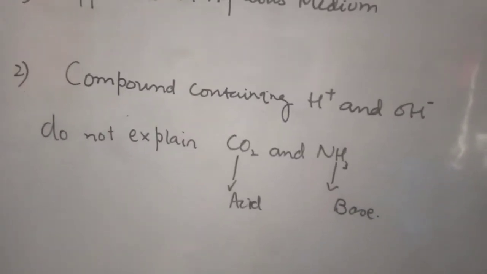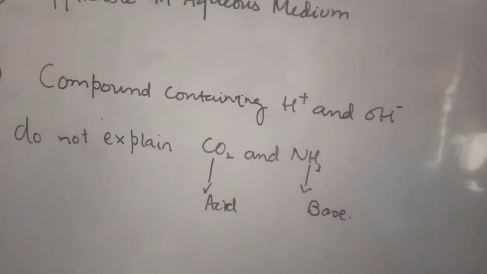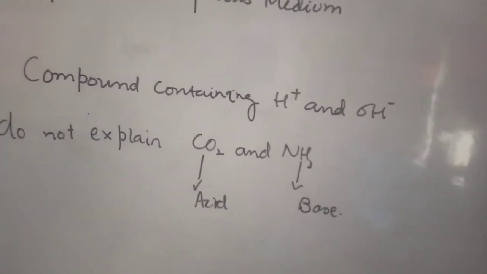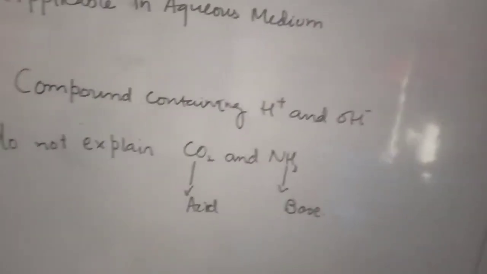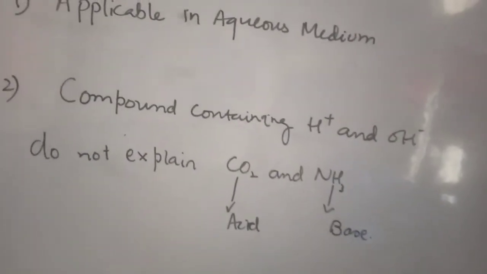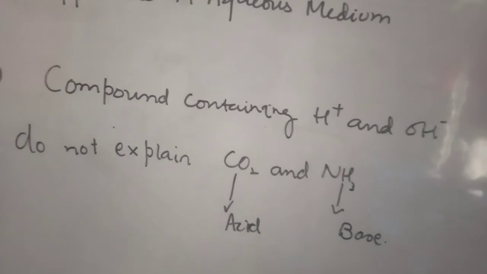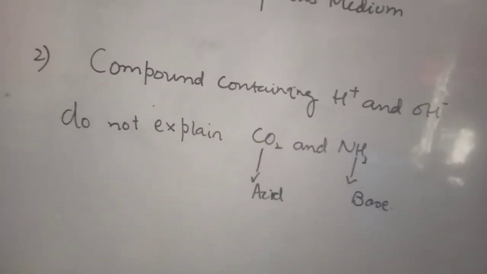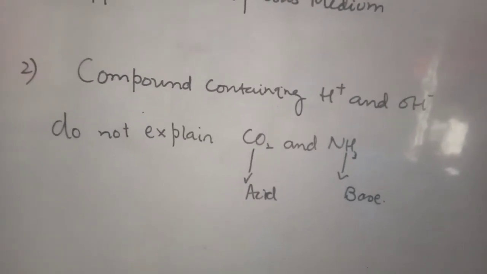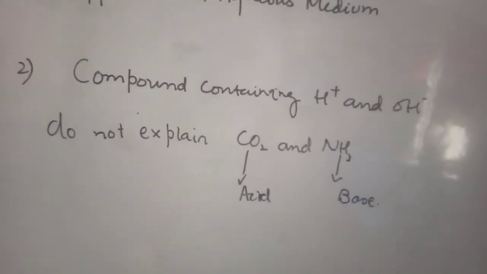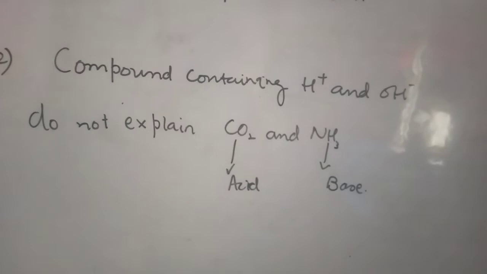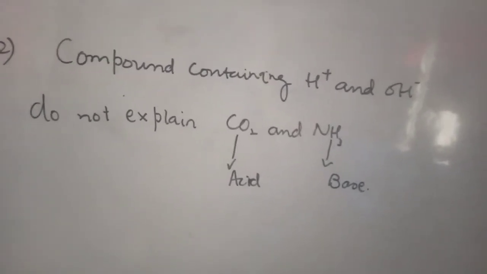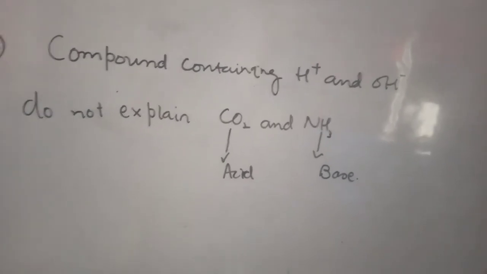If we ask whether the concept of Arrhenius was wrong or right, it is a right concept, completely right. Still we judge that any compound containing hydrogen is an acid and any compound containing hydroxyline is a base. But it was limited for those compounds which do not produce hydrogen and hydroxyline in aqueous medium, yet show acidic or basic nature with water.